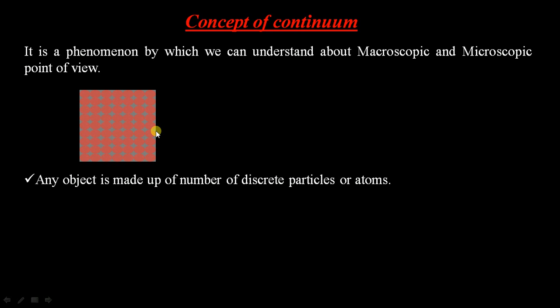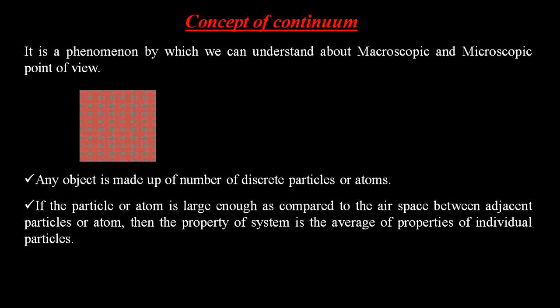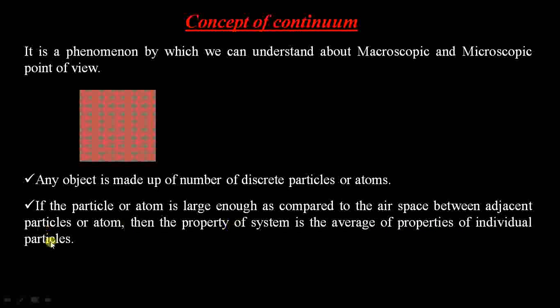When the combination of these atoms or particles takes place, they are placed in a particular space. When they are arranging themselves in space, a certain air gap will be present between each pair of adjacent particles. Here we can make one more statement. According to the arrangement of these atoms or particles by which a solid object is formed, if the particle or atom is large enough as compared to the air space between adjacent particles or atoms, then the property of the system is the average of the properties of the individual particles.